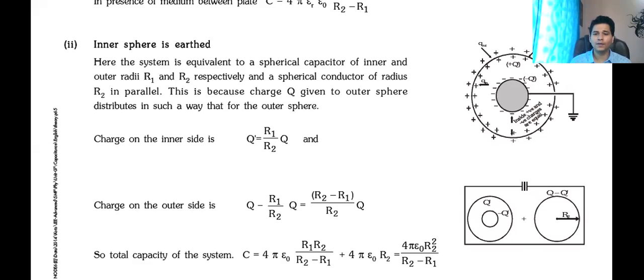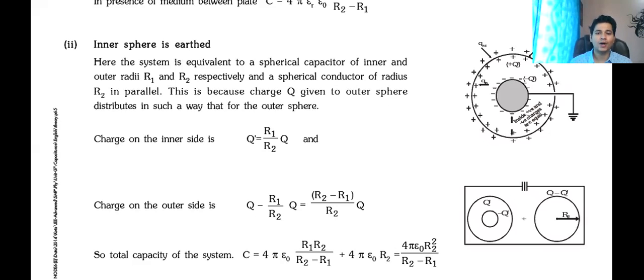This is the formula. If you want to write, you can write. See, if you see the formula, it is the same. The only difference is since it is the inner surface which is earthed, instead of R1 R2, we will have R2 squared, R2 into R2. Okay. So please note down the inner surface one. If anyone wants to note it down, you can note it down. Or just take the screenshot for now.